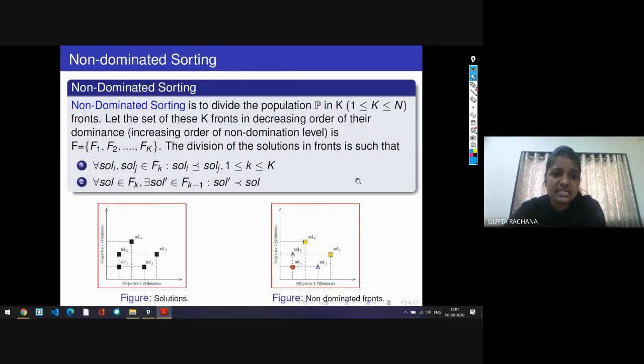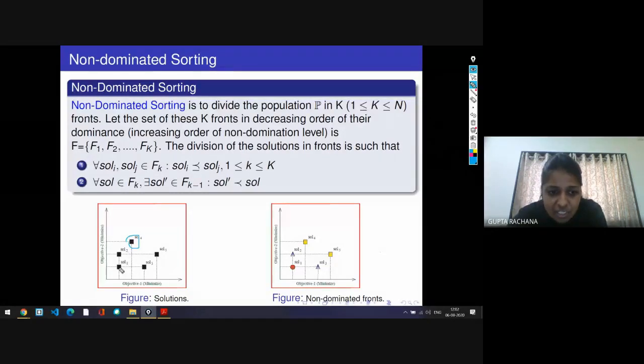So this is the non-dominated sorting method. Here you can see solutions randomly placed in a 2D objective space.